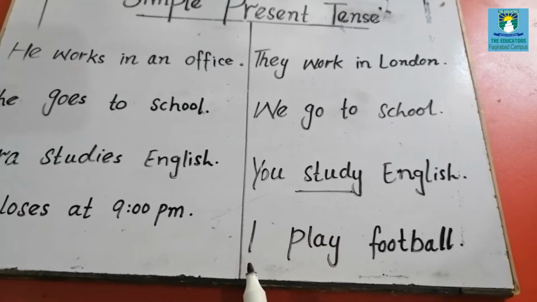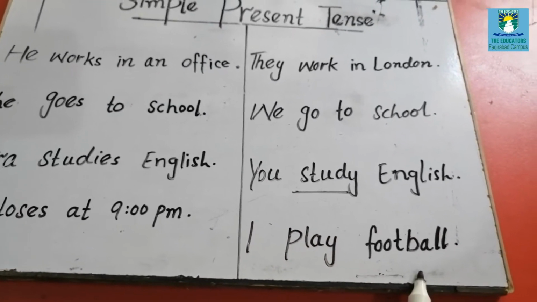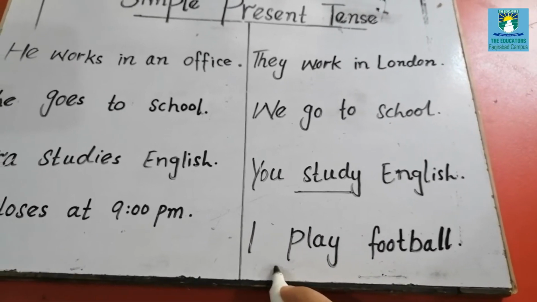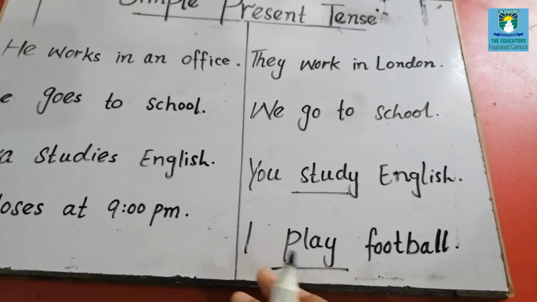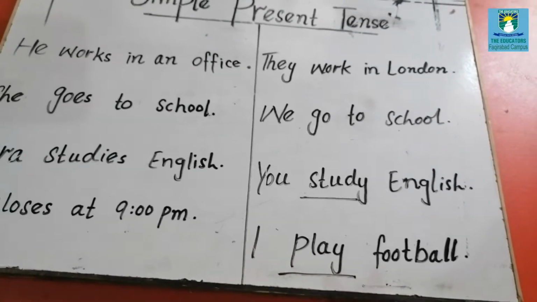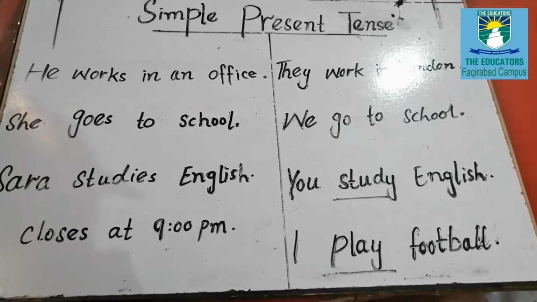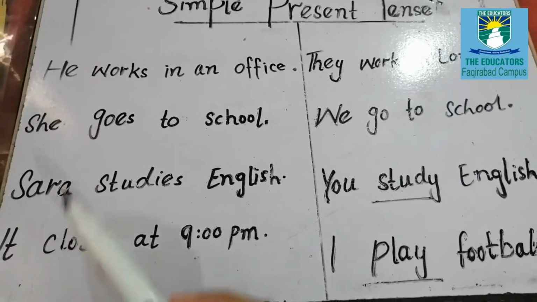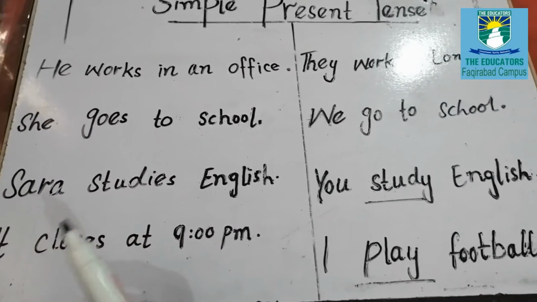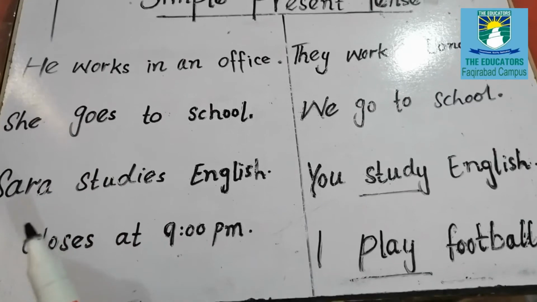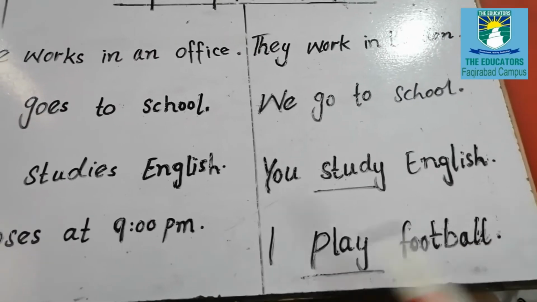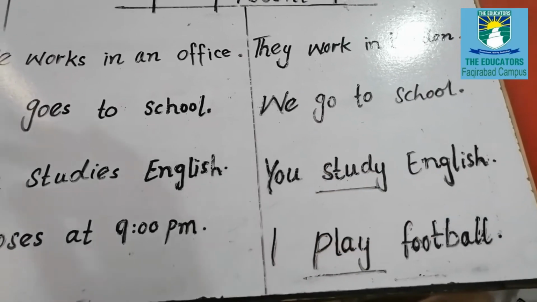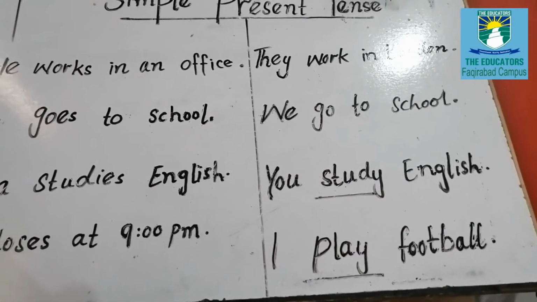And the last one is I play football, so we are not putting s, es, or ies with the subject I. Okay, dear students, I think it's clear to you that when the subject is he, she, it, or a name, we will put s, es, or ies with the verb. And when the subject is I, you, or any plural subject, we will not put s, es, or ies.